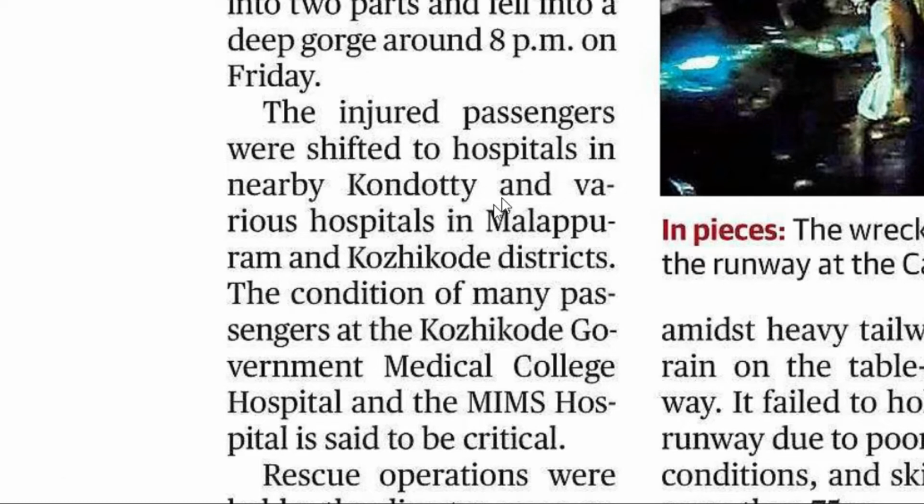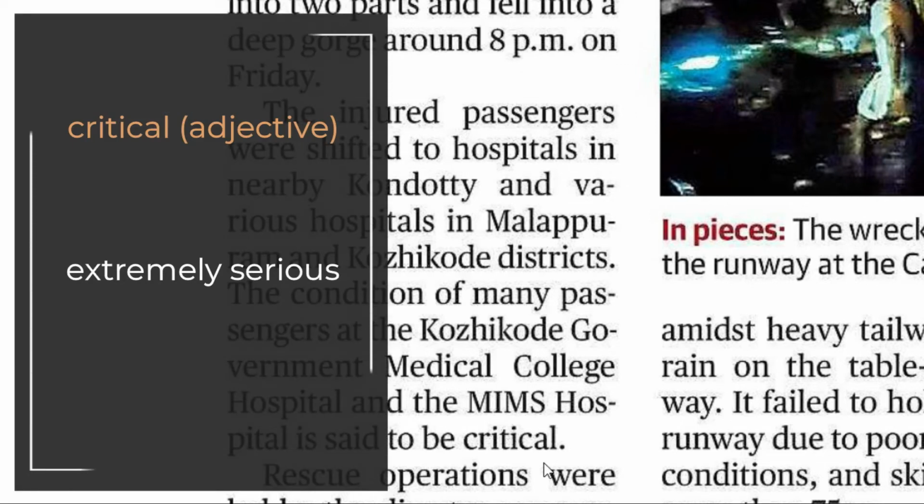The injured passengers were shifted to hospitals near these places, Kondoti and various hospitals in Malappuram and Kozhikode districts. The condition of many passengers at the Calicut Government Medical College Hospital and MIMS Hospital is said to be critical. Let's look at the word critical. This is an adjective which means extremely serious. So their condition is said to be critical, very serious.